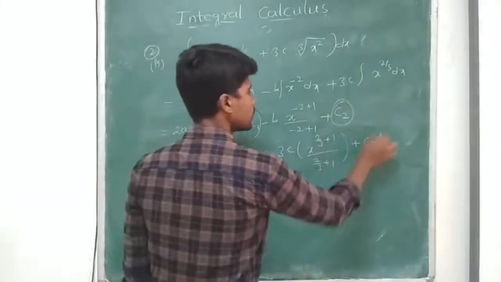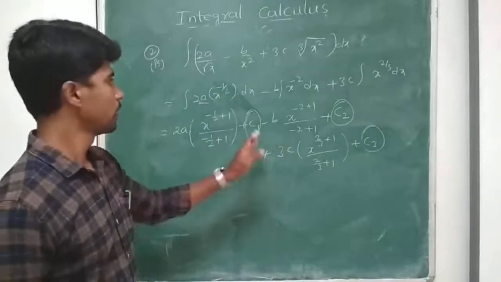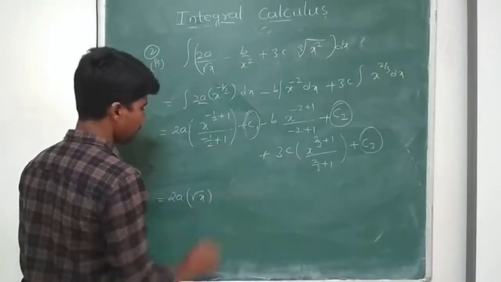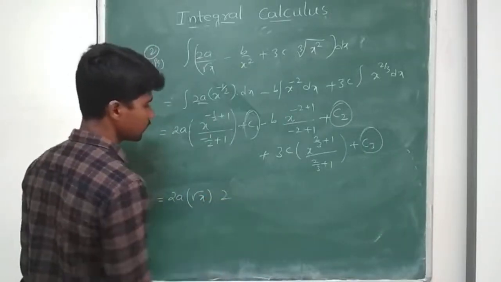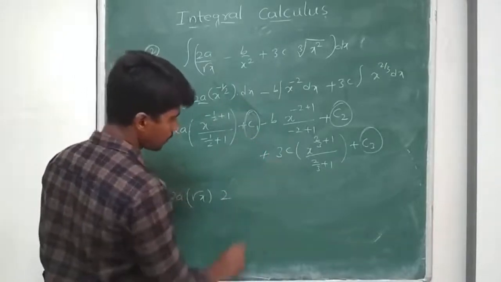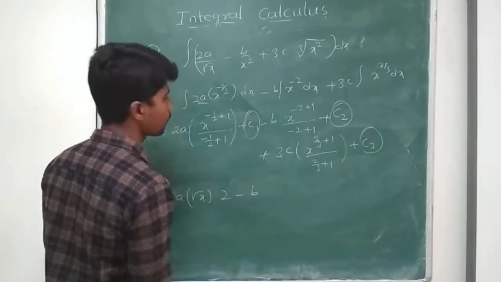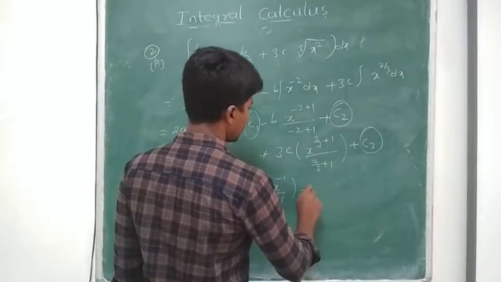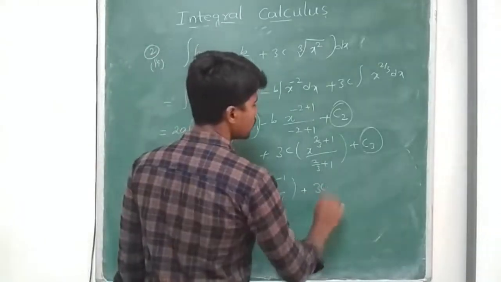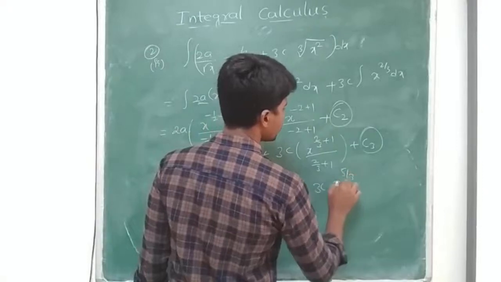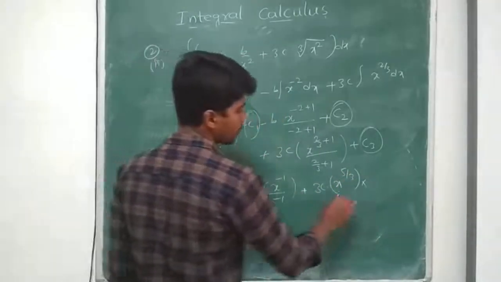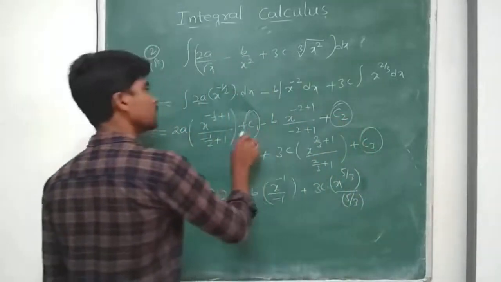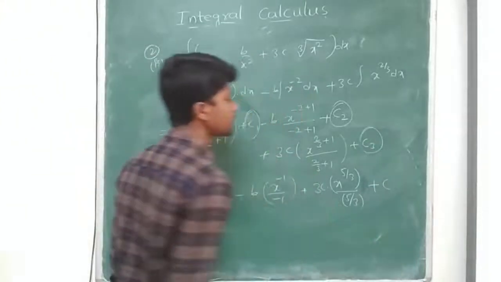Arbitrary constant 1 plus constant 2 plus constant 3, all constants only. We can add this all and replace it with 1 by 2, we get into 2 minus into minus plus. Otherwise we write one more time minus b into x to the power of minus 1 by 2 plus 3c into x power 5 by 3 whole divided by 5 by 3. So all the constants combined together, we write it as capital C, right?